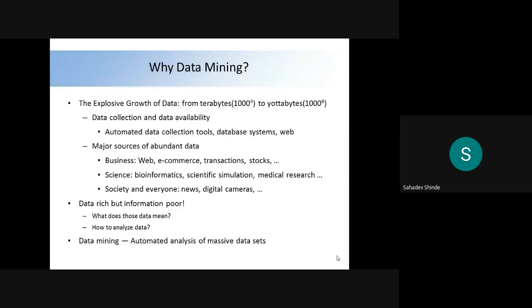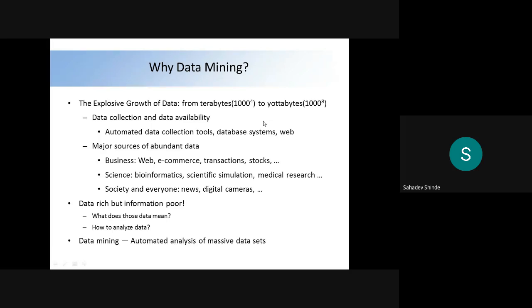So why data mining? Okay, now you can see that we are going to learn data mining. What is the importance of data mining here? So what is data mining, or why are we going to learn data mining here? Simple, you can see that these points are responsible for that purpose. We are going to learn the data mining subject here.